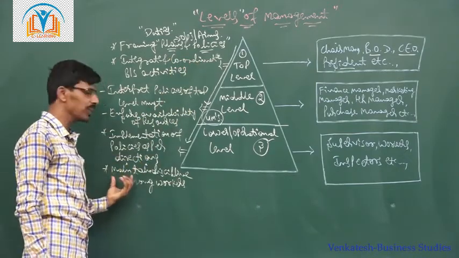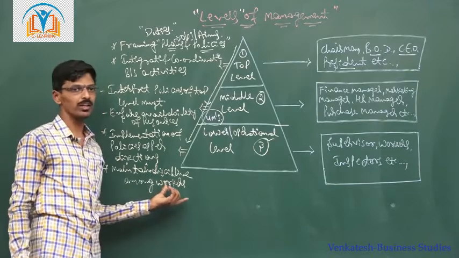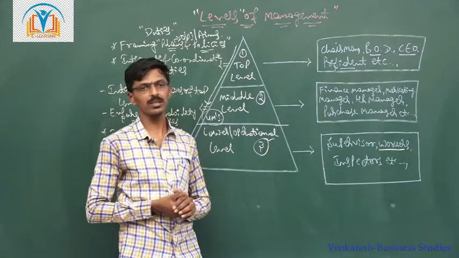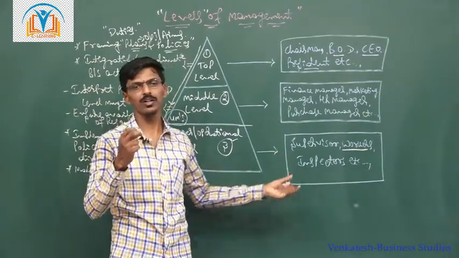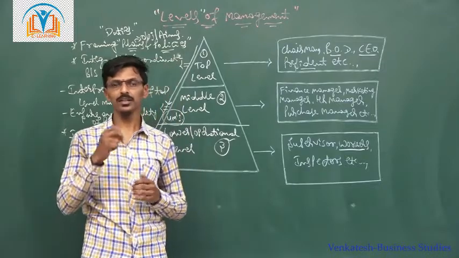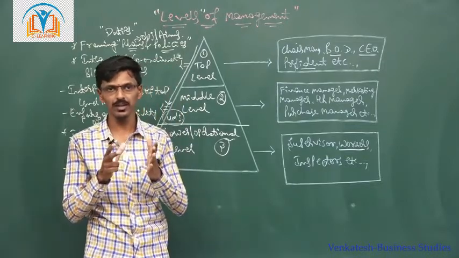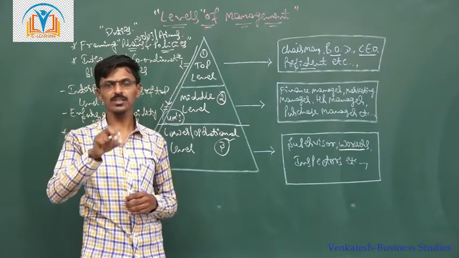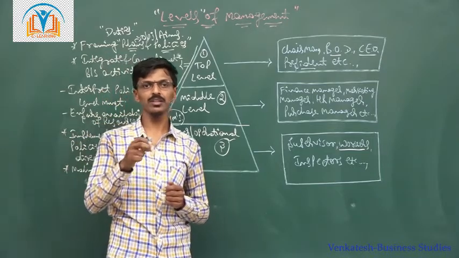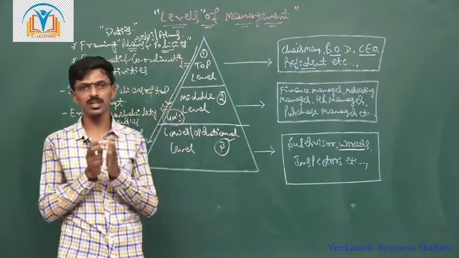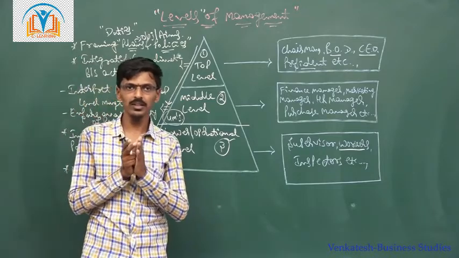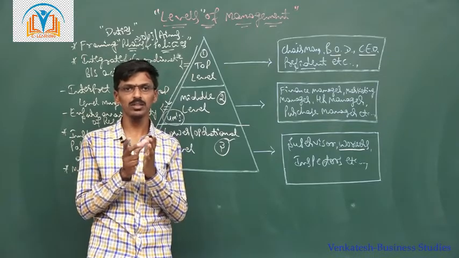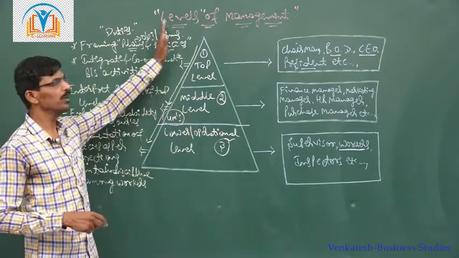After that, maintaining discipline among the workers, because the workers will be working at the operational level. The supervisors and quality checking officers or inspectors need to ensure discipline among the employees, as well as handle the grievances raised by the workers in the organization. All those duties come at the lower level or operational level management. So this is about the concept of levels of management.